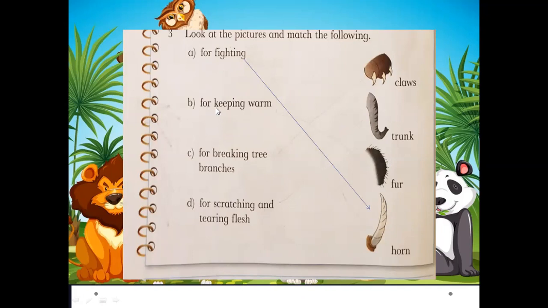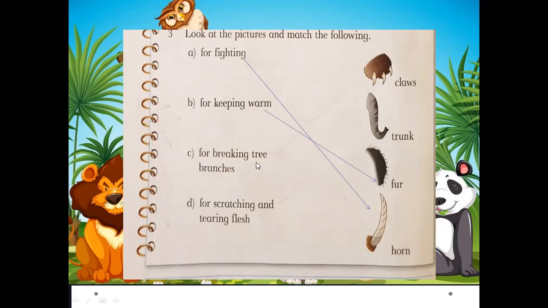Now for keeping warm, we have already discussed that fur is the short, fine hair of certain animals covering the skin of many animals. So, for keeping warm, we will match it with the picture of fur. Understood?